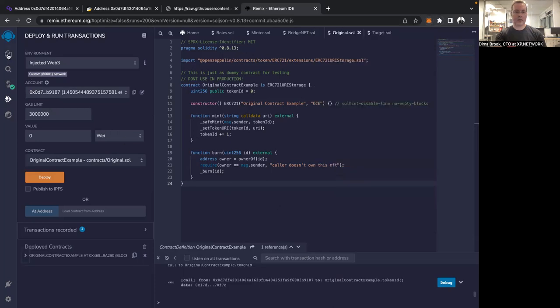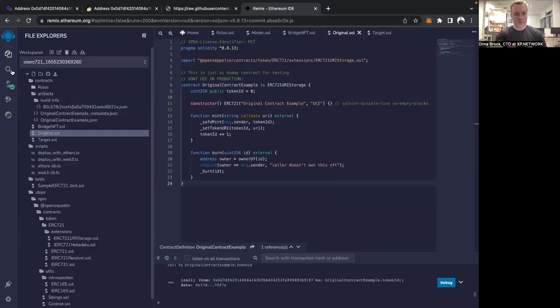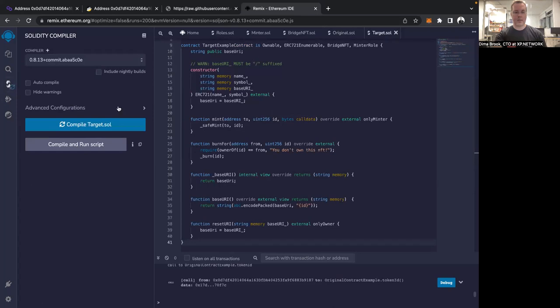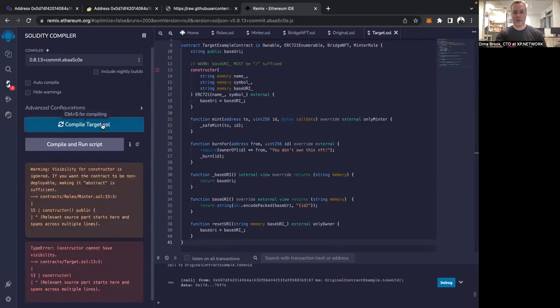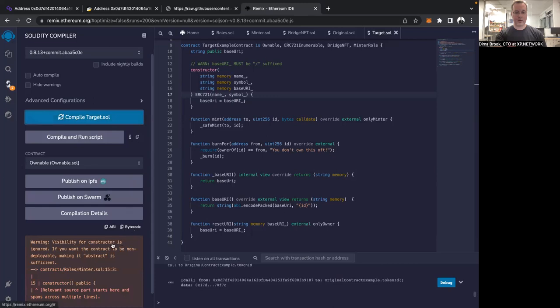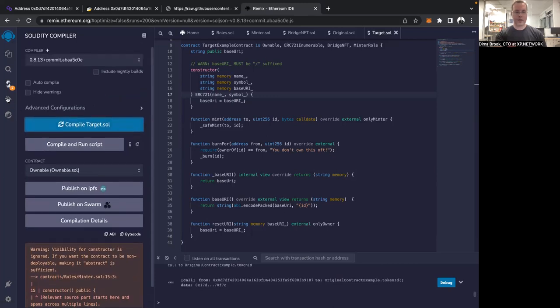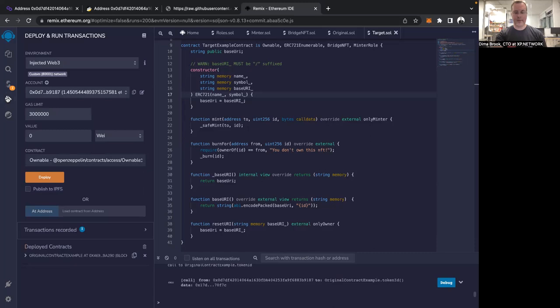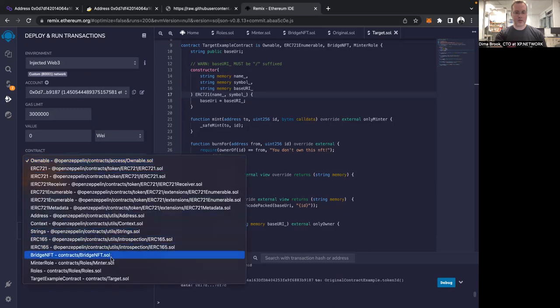And again, let's go to the smart contracts. And let's select our target smart contract. Let's compile it with the latest version of the compiler. Okay, the constructor type error, the constructor has, okay. Let's remove visibility from the constructor, like so. Okay, now we're good to go. And let's go and deploy it. Okay, we have it injected. Let's select the correct contract. It is called